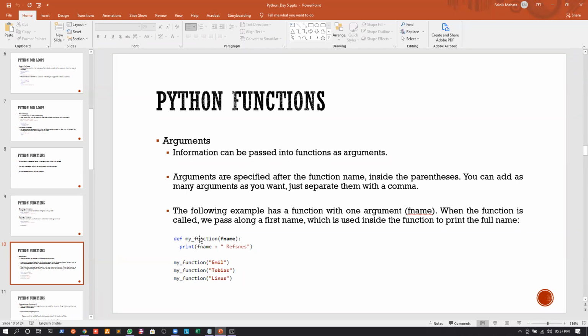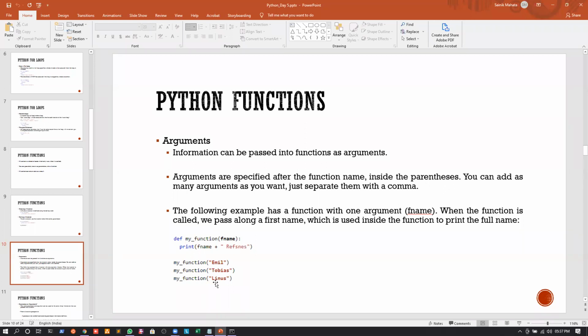Arguments are specified after the function name inside the parenthesis. You can add as many arguments as you want, just separate them with a comma. In the example given below, we are actually using one argument, but we can use more than one argument. Suppose we are writing two arguments, we can just use a comma to separate the arguments. We will see an example of that.